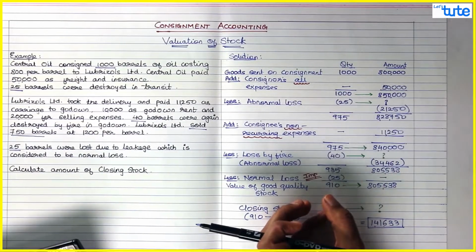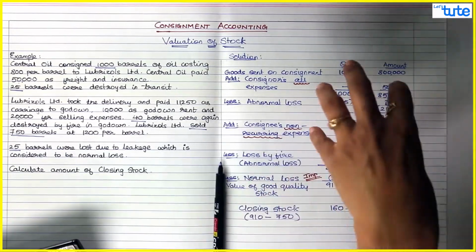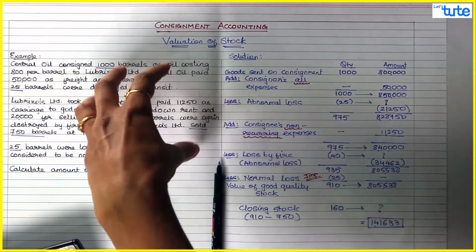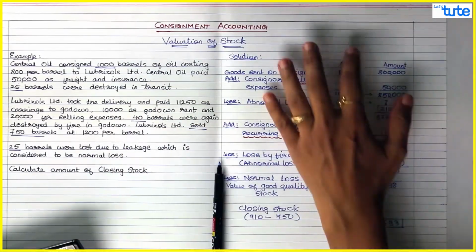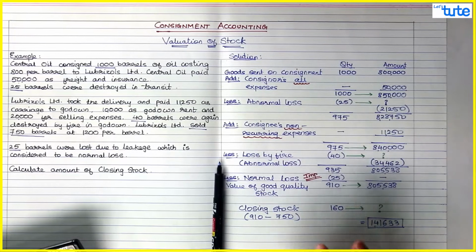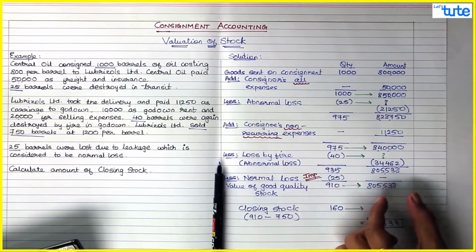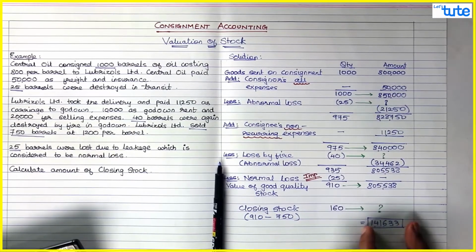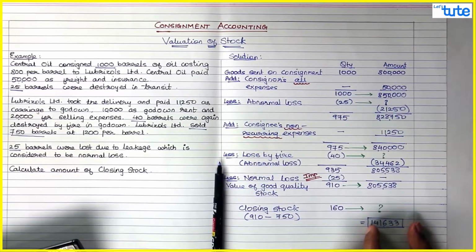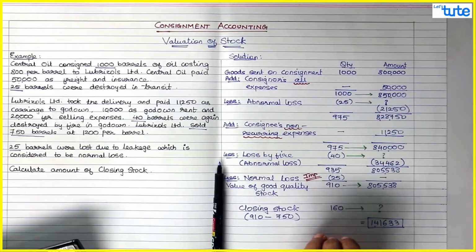Directly, we cannot find out closing stock. So, we find total goods, this much is the cost. So, closing stock, how much would be the cost? That is the comparative basis we are doing in the valuation of the closing stock. So, these are the total goods. This is the total cost of the goods. This is my closing stock. What would be the value or the cost of this goods? Now, this element is your cost element.